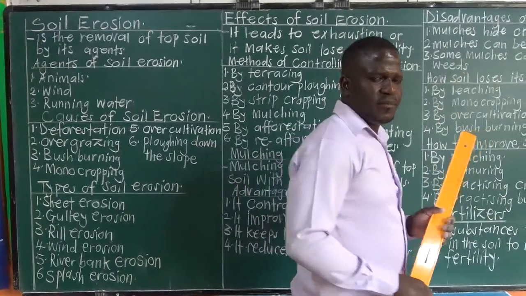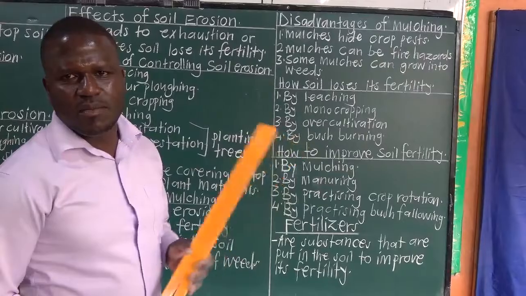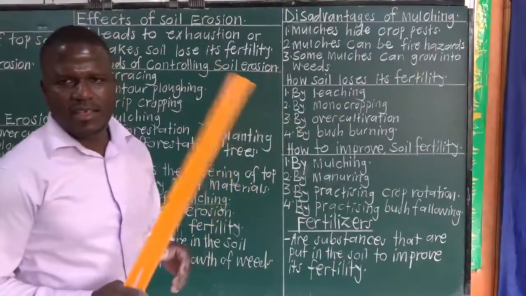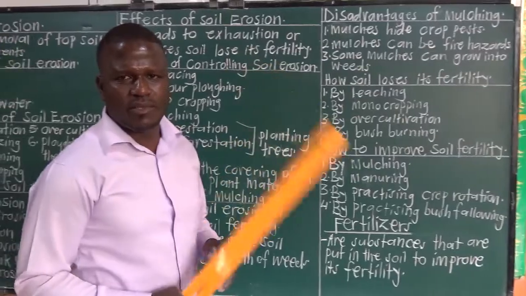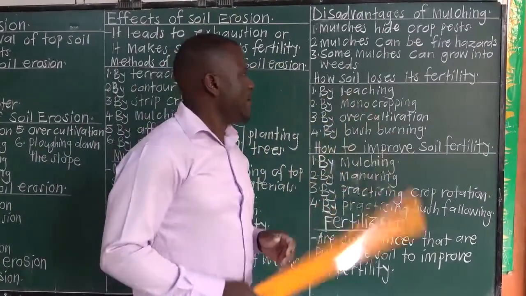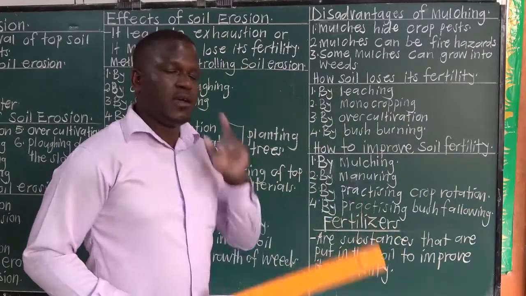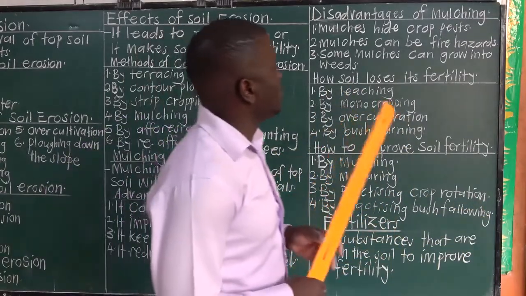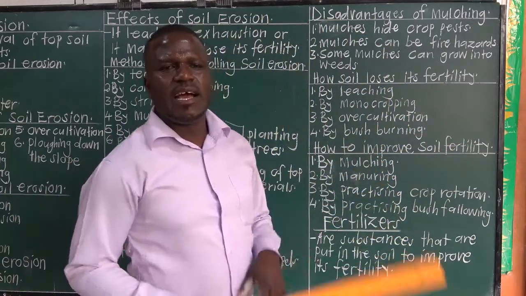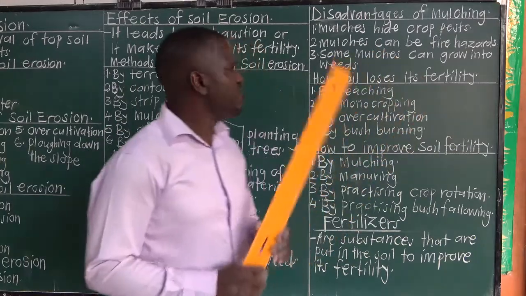Let's look at disadvantages of mulching. How can mulching be a disadvantage? 1. Mulches hide crop pests. Number 2, mulches can be fire hazards. Remember, the word fire hazard simply means materials that can easily catch fire, and they destroy crops. That's why we are saying they are fire hazards.